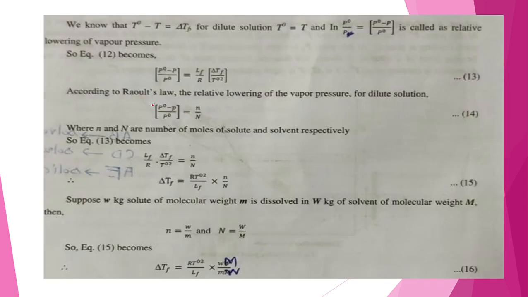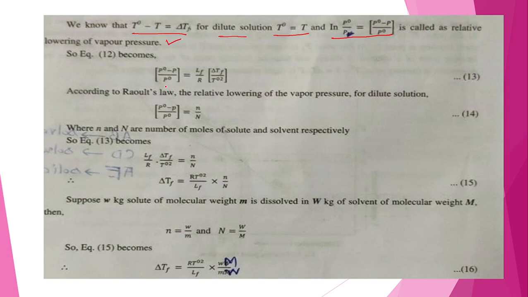Now we know that T minus T0 is delta TF. For a dilute solution, what happened? T0 is equal to T, and therefore we have another equation: ln P0 upon P is equal to (P0 minus P) upon P0. This is called the relative lowering of vapor pressure.